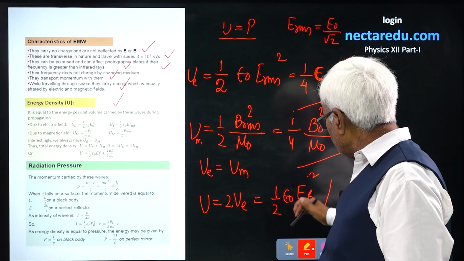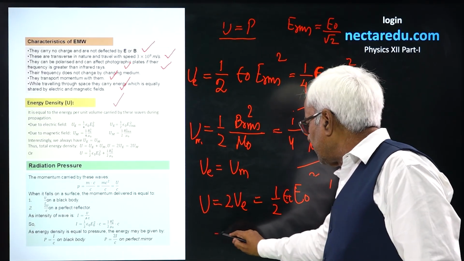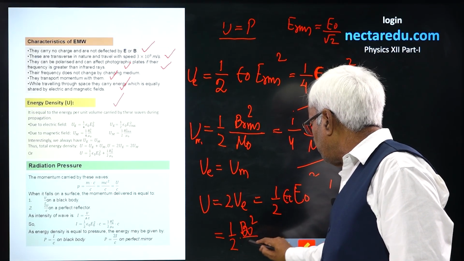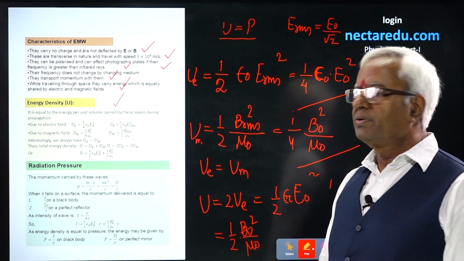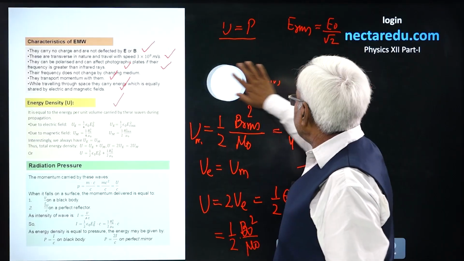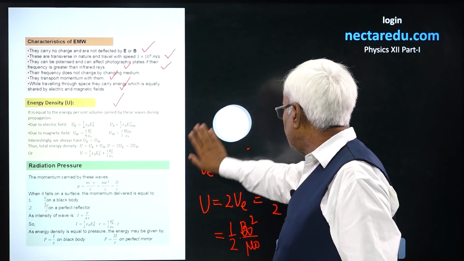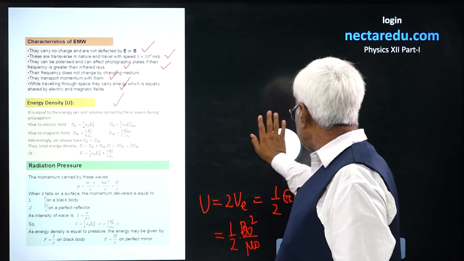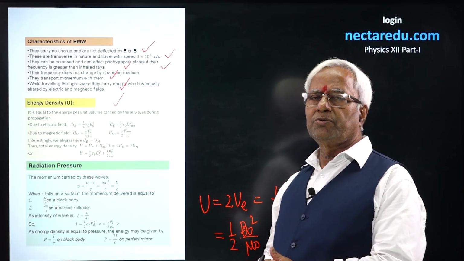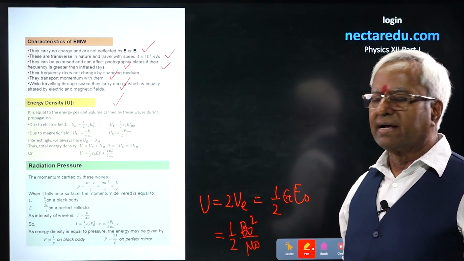And the same thing you could say in terms of magnetic field also, it will be 1/2 B₀²/μ₀. You see, the energy density because of both the fields, or both the vectors, is going to be equal. And for finding the total energy density, you'll have to sum up, or you just say that it is going to be twice of any energy density, electric or magnetic.